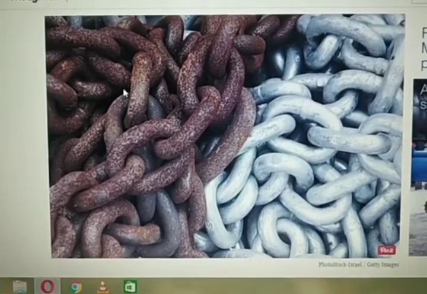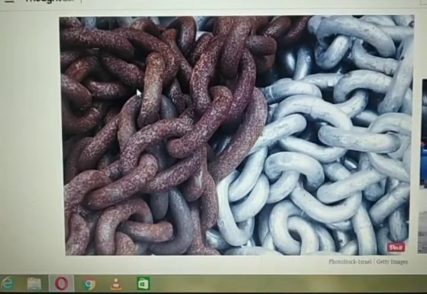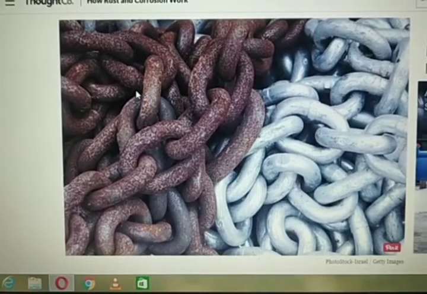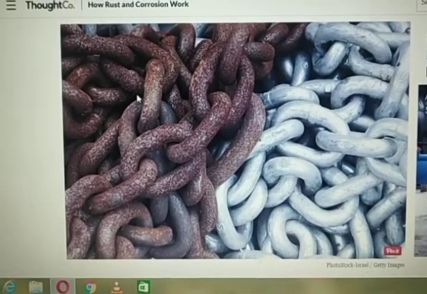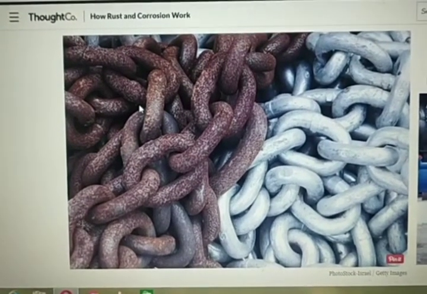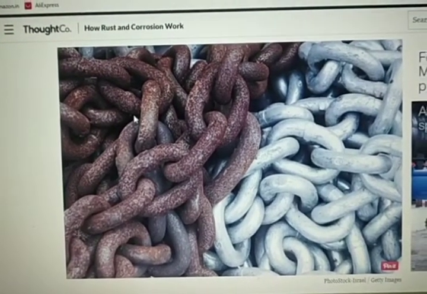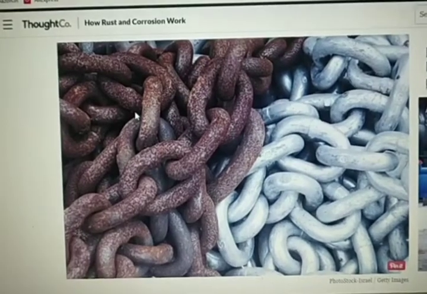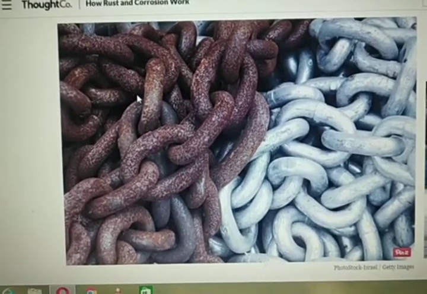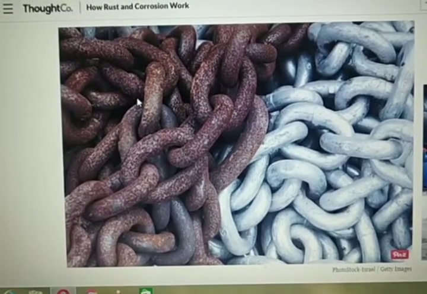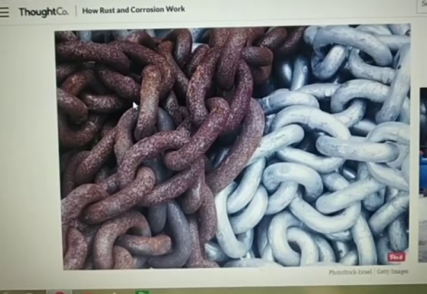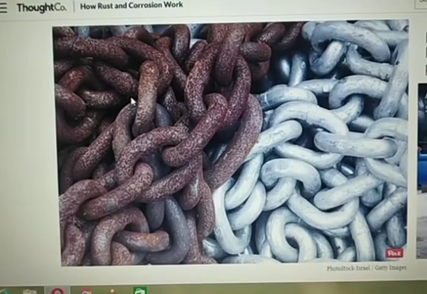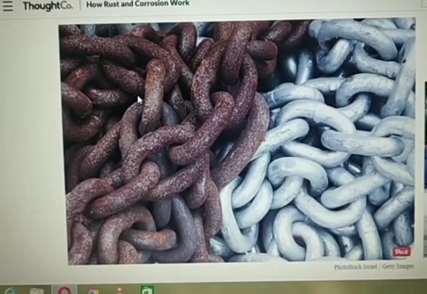And how is this rust formed, do you know? If you place any iron in the open environment, it is exposed to air and moisture, that is, it takes oxygen and moisture, that is humid air, as H2O in the form of water vapor is also present in the atmosphere. So it takes H2O from air and is converted into rust.